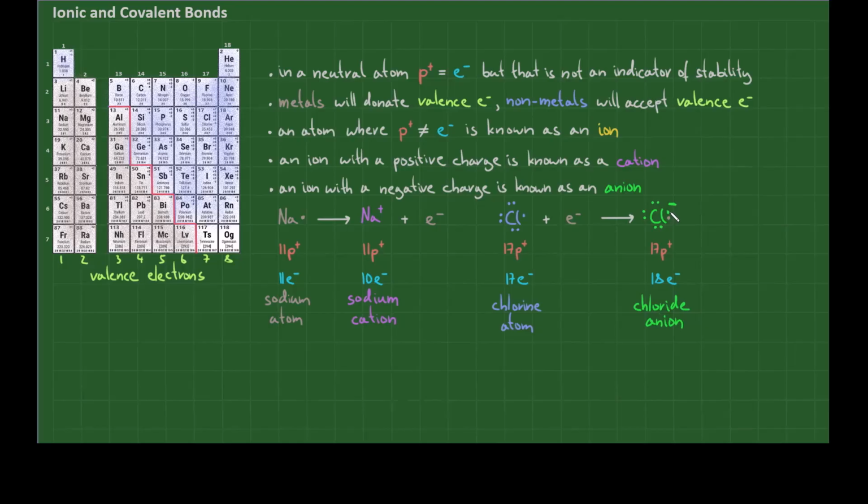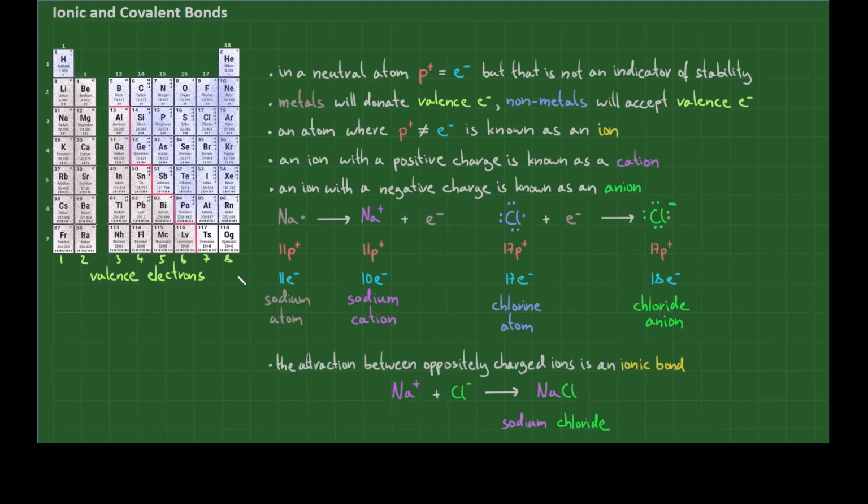Note that when nonmetals become anions, there is a slight name change, and the suffix "ide" is added. So, chlorine atom has become chloride anion. Ions are more stable than the atoms from which they came, but there is more to it. Oppositely charged ions attract, and so this positively charged sodium cation will be attracted to this negatively charged chloride anion. As a result, we will end up with sodium chloride, a compound made of ions, and thus it is an ionic compound. The attraction between oppositely charged ions is referred to as an ionic bond.